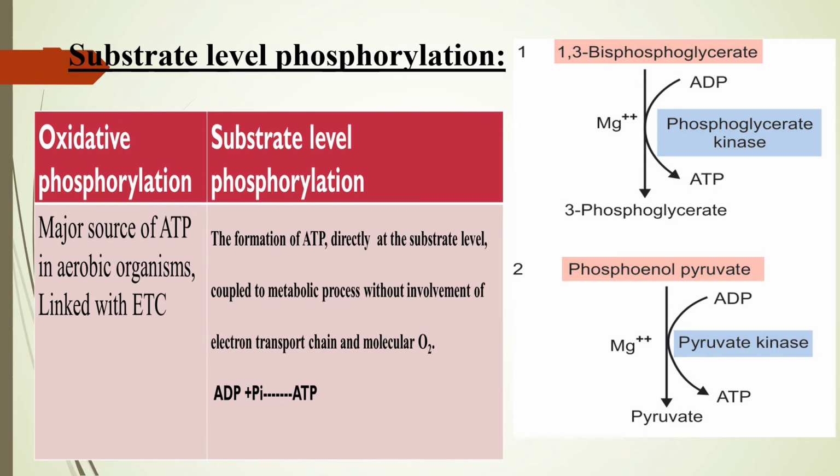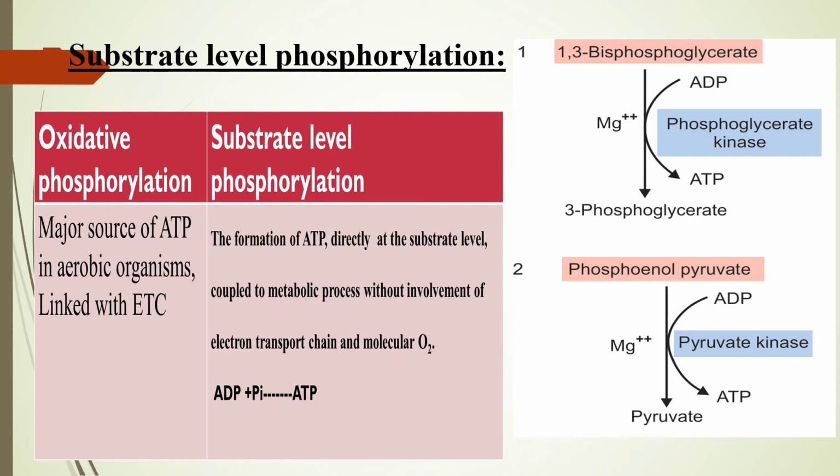Next is substrate level phosphorylation. Substrate level phosphorylation is the formation of ATP directly at the substrate level, which is coupled to a metabolic process without the involvement of electron transport chain and molecular oxygen. Whereas oxidative phosphorylation is linked to the electron transport chain with the help of oxygen.